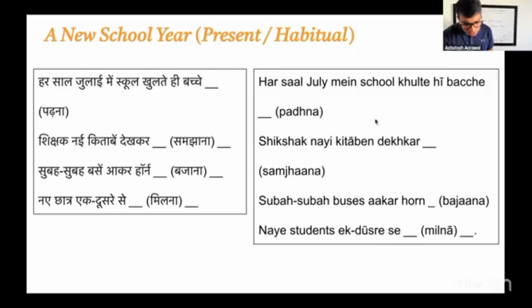So this is the one that we were discussing, and this is the present or habitual scenario. So पढ़ना will become पढ़ने लगते हैं. Because बच्चे is plural, so बच्चे पढ़ने लगते हैं. Same thing, teachers, समझाना, the verb is to explain, changes to समझाने, and then because it's plural, it's लगते हैं.